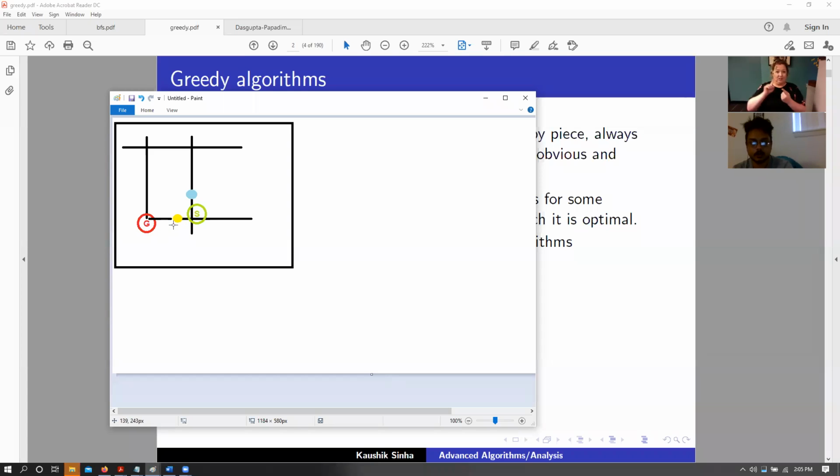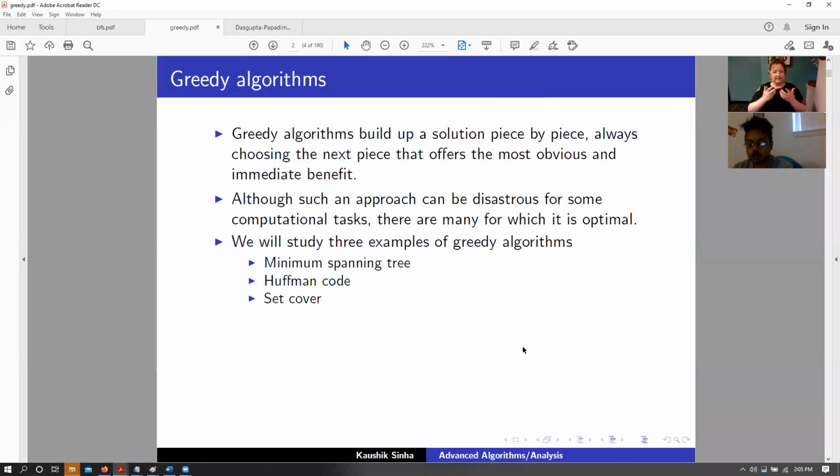Even if the path was not here, if we were using some sort of greedy algorithm, we would have gone towards this yellow dot, which is more time complexity. If the path was here, it's better for us because it's a quicker answer. So those are greedy algorithms that always choose the best possible solution, the mini solution, at a given point in time.